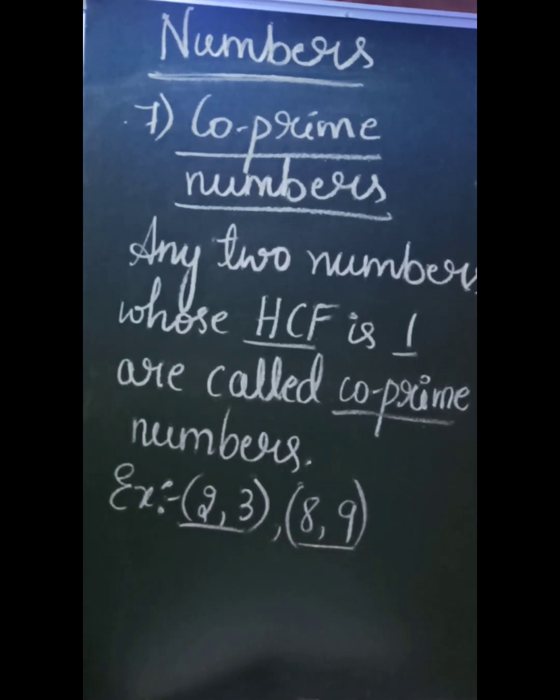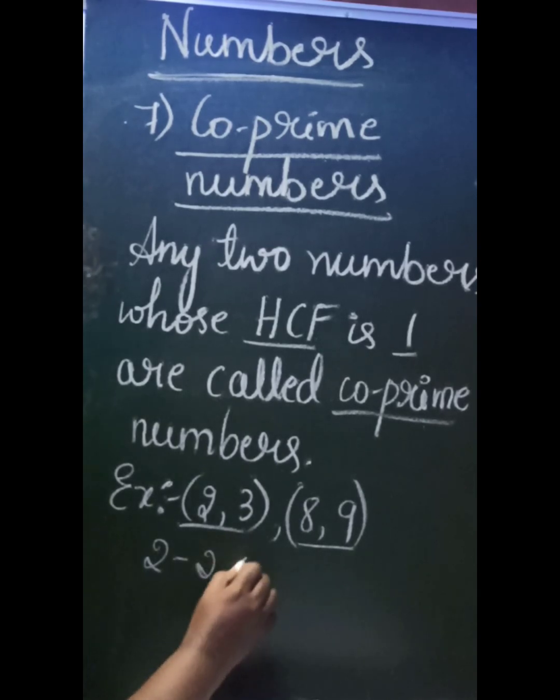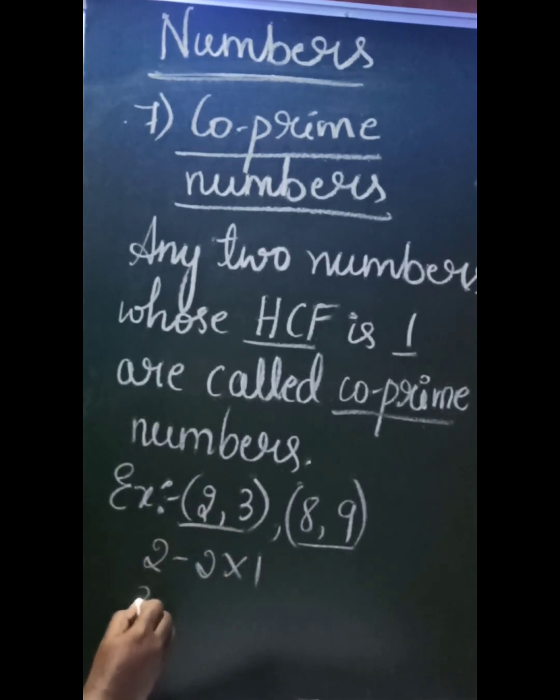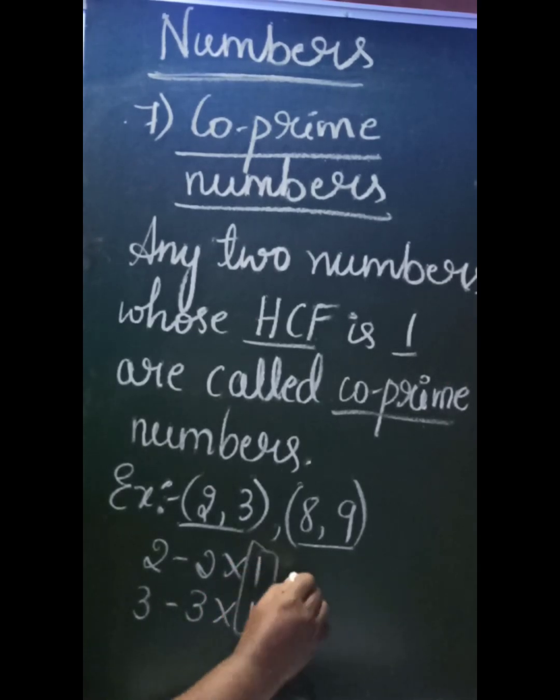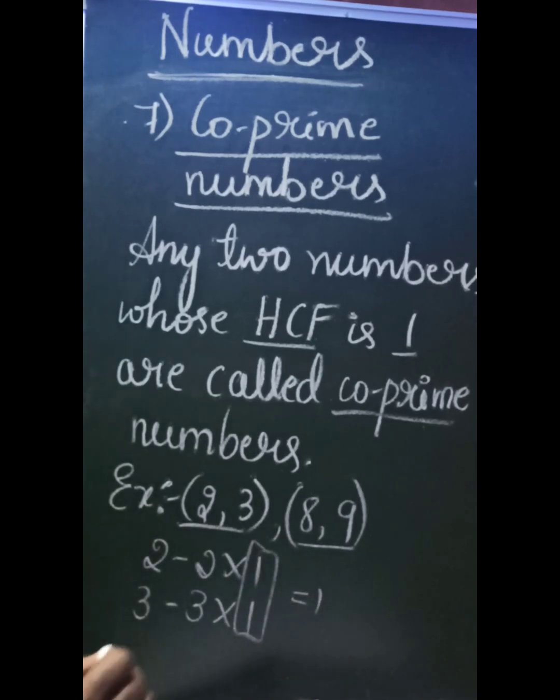Let us solve this one. How does 2, 3 form a co-prime? Now consider number 2. What are the factors for this number? That is 2 into 1. Consider number 3. The factor for 3 is 3 into 1. See, what is the HCF of this? That is 1. So this pair, 2, 3, forms co-prime numbers.